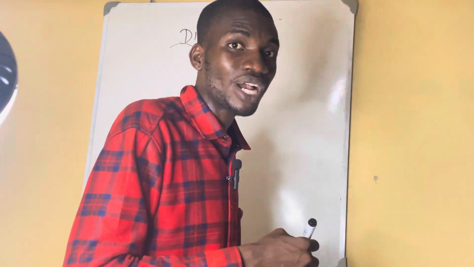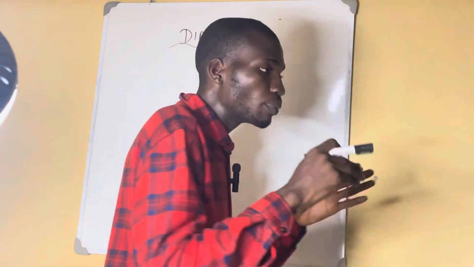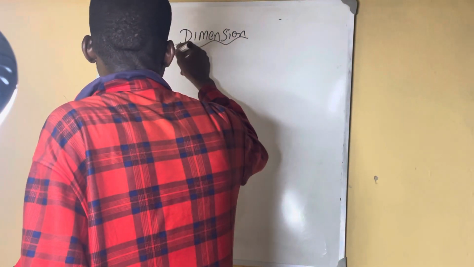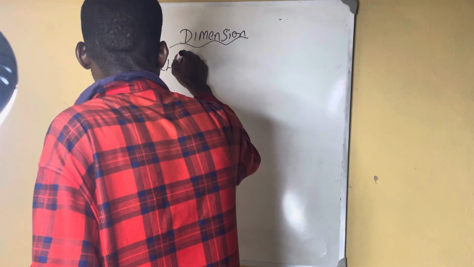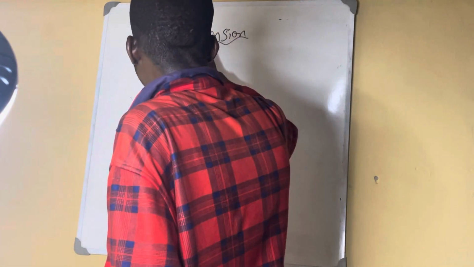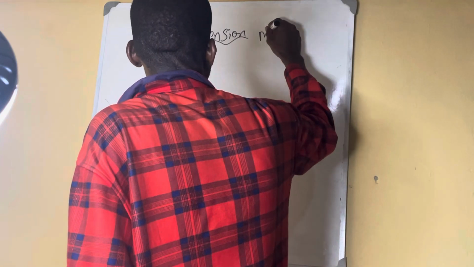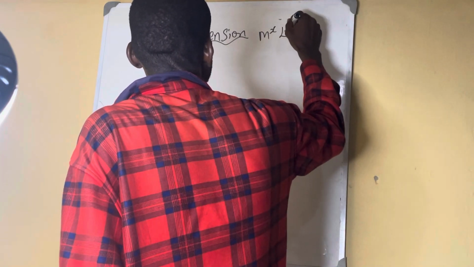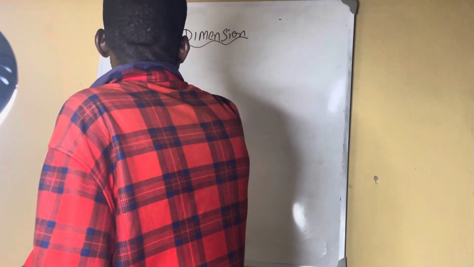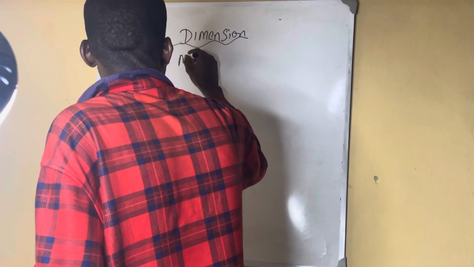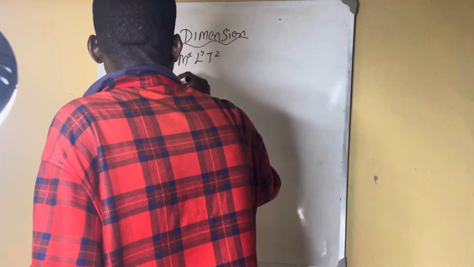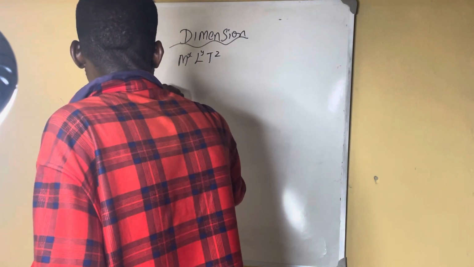Now see what Jamb will ask you. See how the question will be. Let's start with the smaller one before I show you what Jamb will ask. Let's start with velocity. Jamb will ask you, express this in the dimension of M^x L^y T^z. So now they have given you velocity. Do you understand?